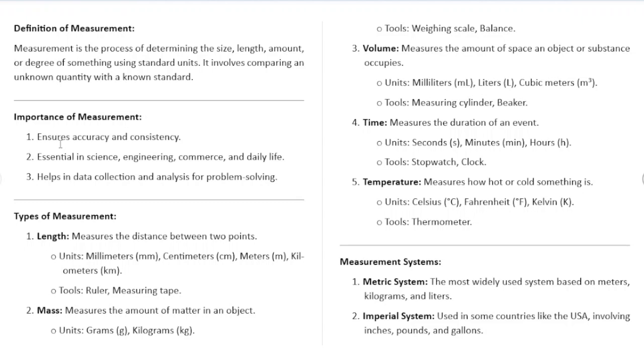Now let's look at the types of measurement that we have. We are going to be looking at just five, but we have more than that. One, we have length. Length basically measures the distance between two points.